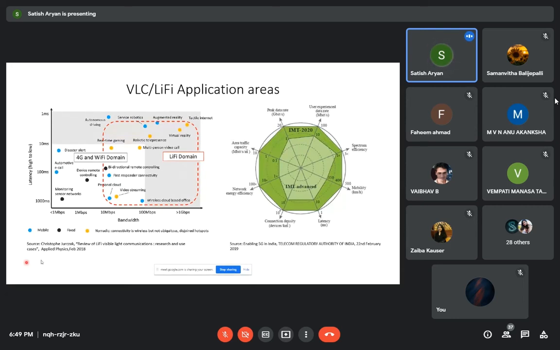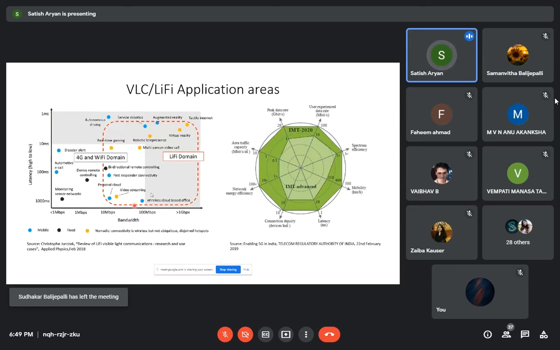You can see this particular graph with bandwidth requirements on the x-axis and latency on the y-axis. We are moving towards increasing bandwidth requirements and decreasing latency. Currently we may be at 10 milliseconds of latency, and we are moving towards 1 millisecond.